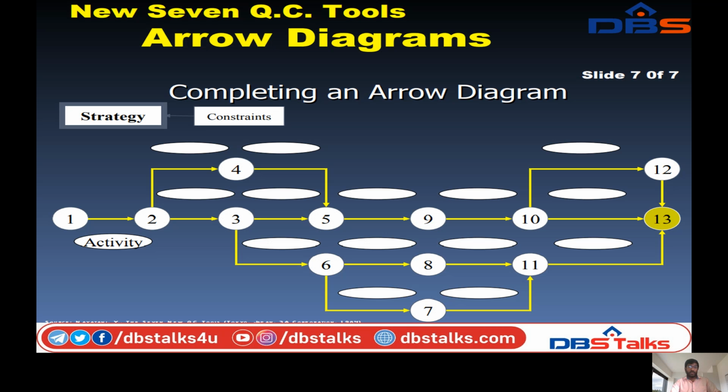Completing an arrow diagram. In this arrow diagram, we start with the first activity, then go to the second. The second will be divided into two stages: the third one at the bottom, and the third one and fourth one. Then the fourth is completed and we come to the fifth. Then the activities go into one single order, arranged in a horizontal line: 1, 2, 3, 5, 9, 10, 13. So this is one order.